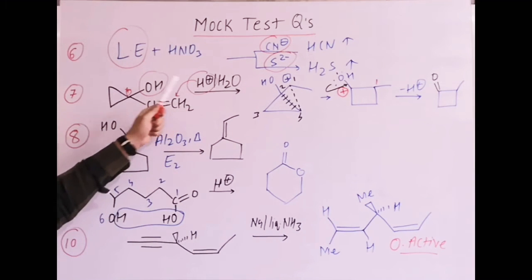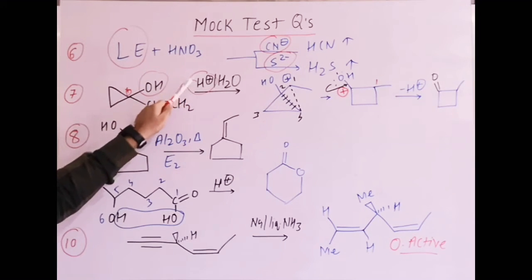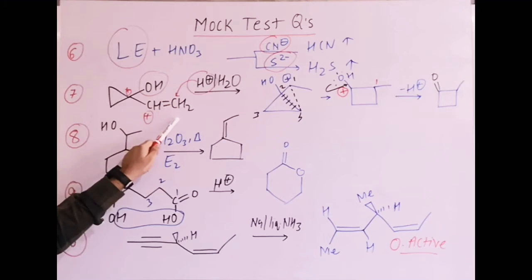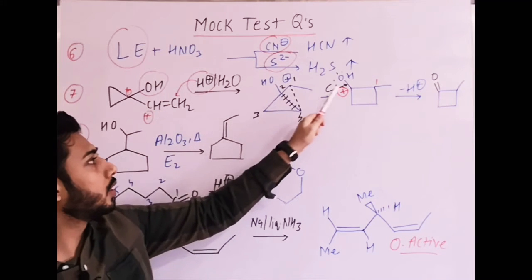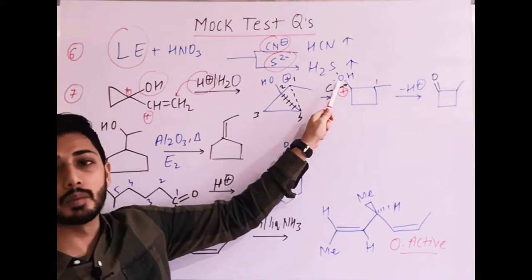The only point is here, if you do the protonation, it will not result in any suitable result as per the options. So the better option is that you add H plus there, carbocation, ring expansion, then the oxygen lone pair will be donated by oxygen and then the double bond.